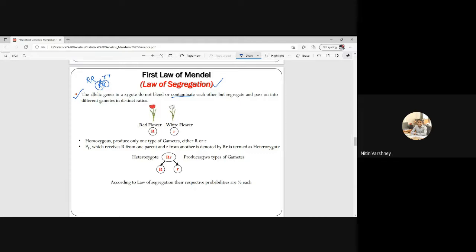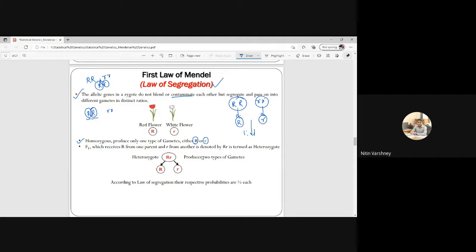For example, suppose this is a red flower and it produces only one gamete, capital R, and this is a white flower producing small r gamete. They pass into the next generation in different gametes in distinct ratios, 1:1. Now a homozygous individual will produce only one type of gamete, either R or small r. So this is known as homozygous.